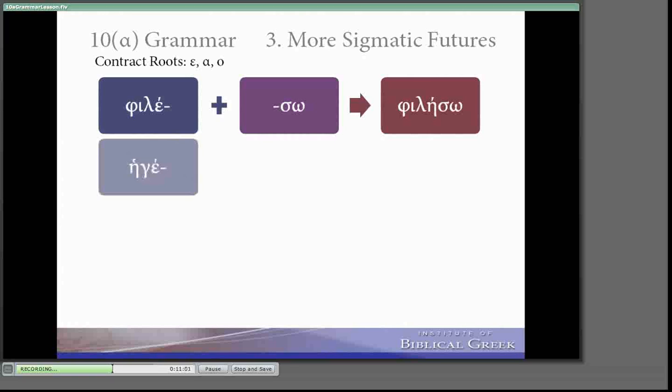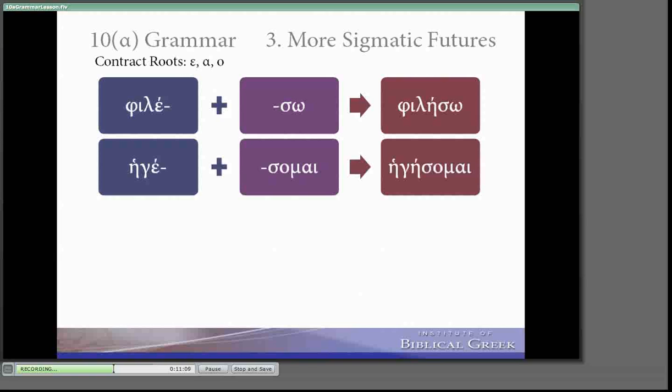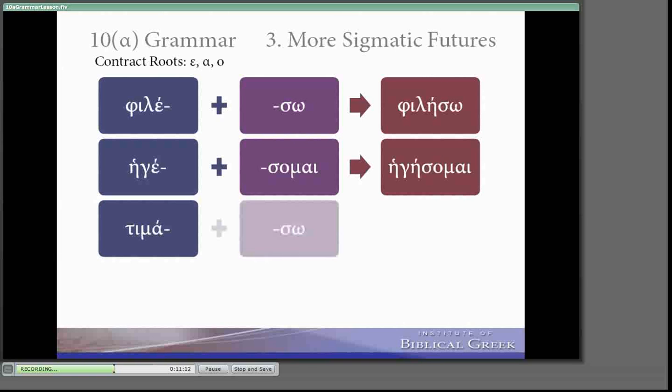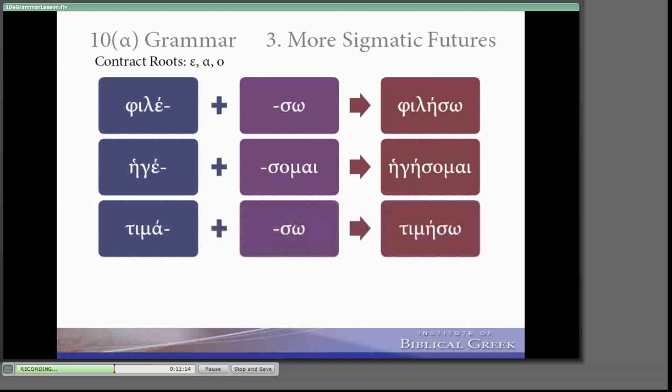But look at eyeume, I lead. You take that epsilon, eye, and lengthen it to eta. Eyesome. Timao becomes timeso. You should become very familiar with this pattern and enjoy it, because as soon as you know that you're dealing with a contract verb, you should be able to spin out all of the principal parts, because you're not going to have any strange contractions.